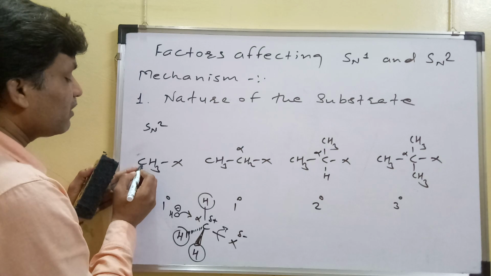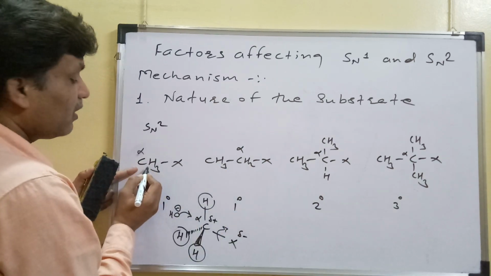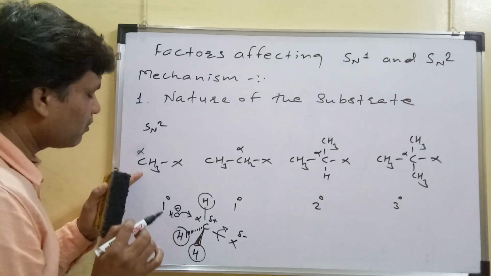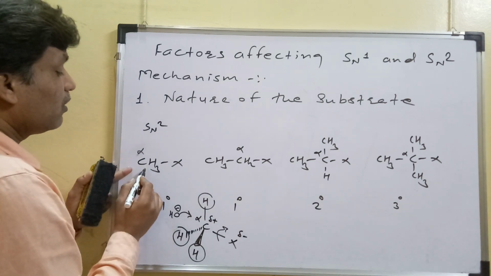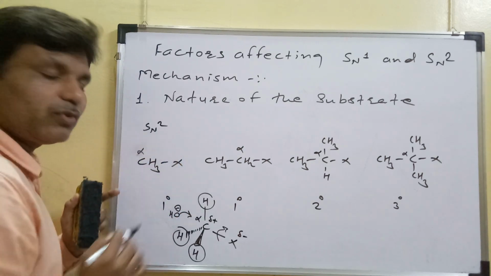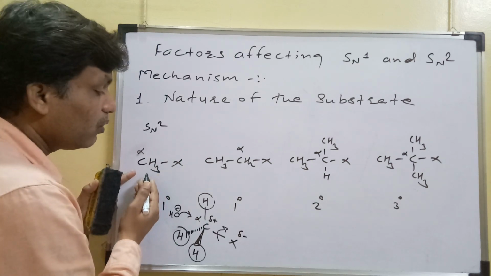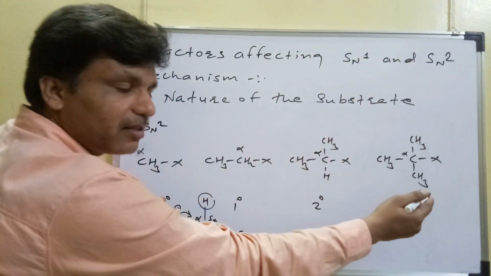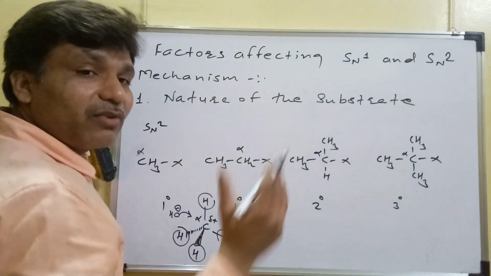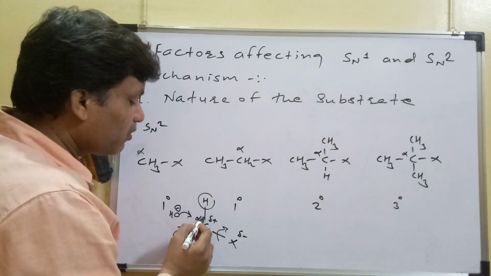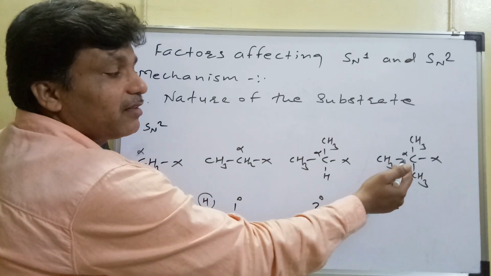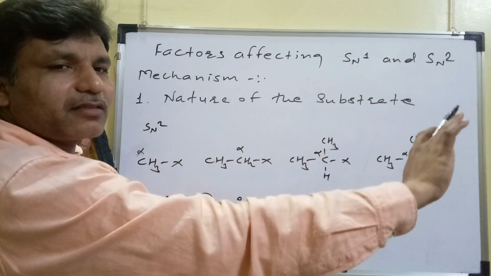So in this case, this carbon is the alpha carbon. यहाँ पे 3 हाइड्रोजन है. There are lighter atoms or substituents. So these molecules are highly favorable for SN2 reactions. But as you go towards these tertiary halides, the crowding on the alpha carbon increases. If the crowding increases, bulky groups on the alpha carbon atom increase, then the rate of SN2 reaction decreases.